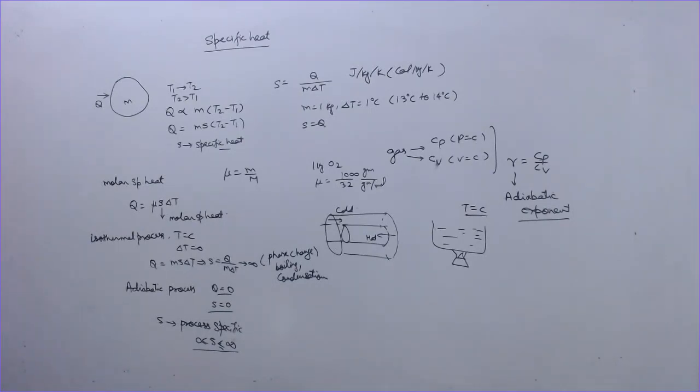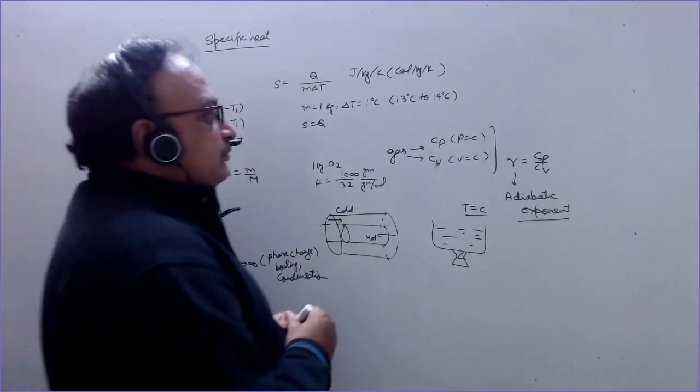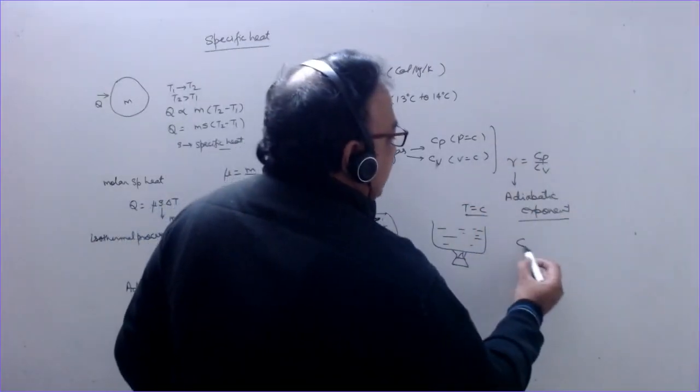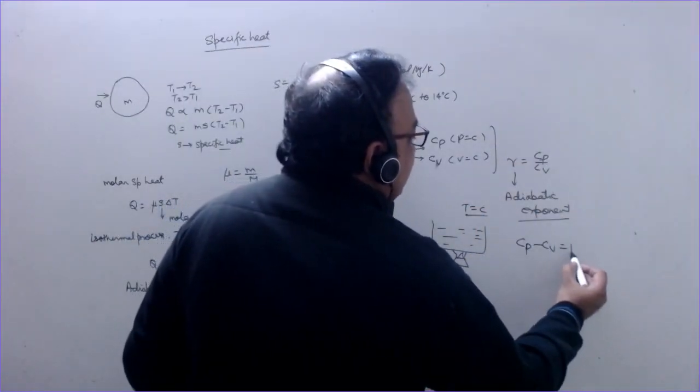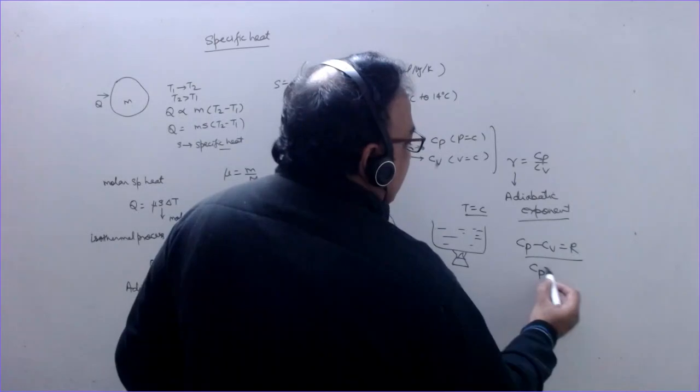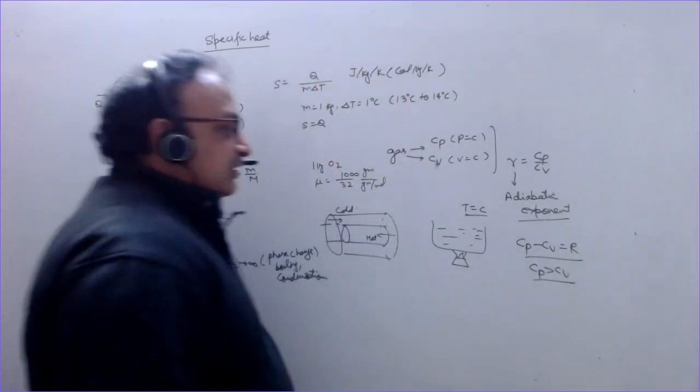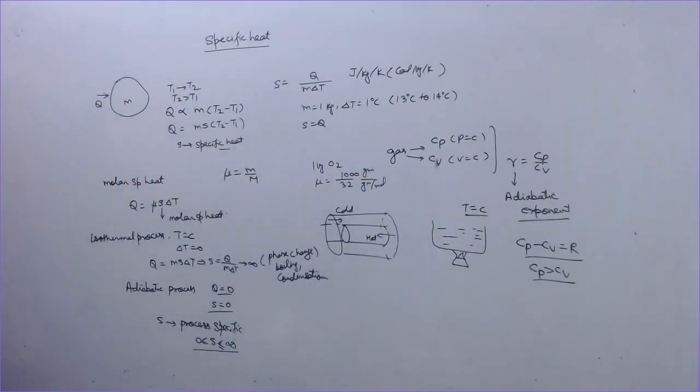So this is about the specific heat of the gases, and we will also be discussing in the coming time the relation between Cp and Cv. You know Mayer's relation, Cp minus Cv equal to R. Cp is greater than Cv. How this is greater, we will be discussing later on.